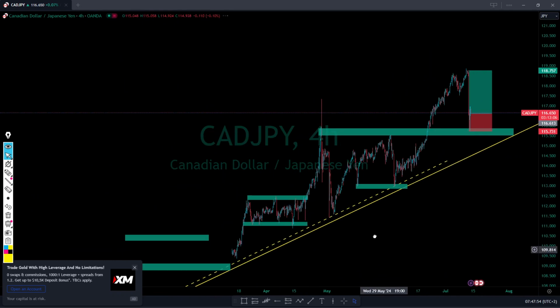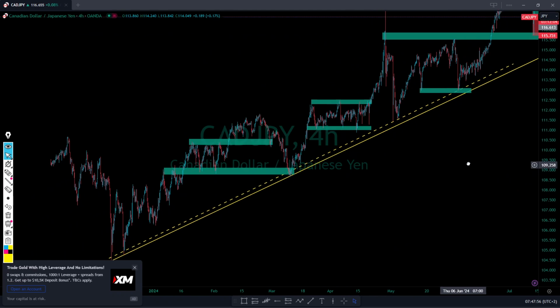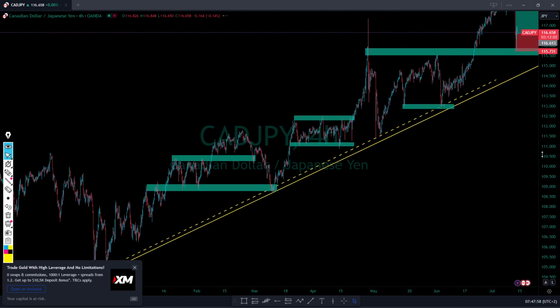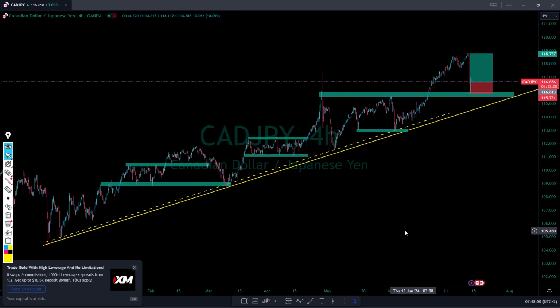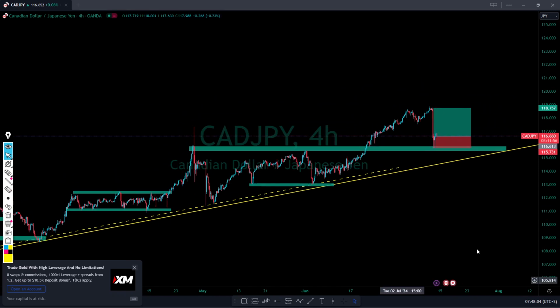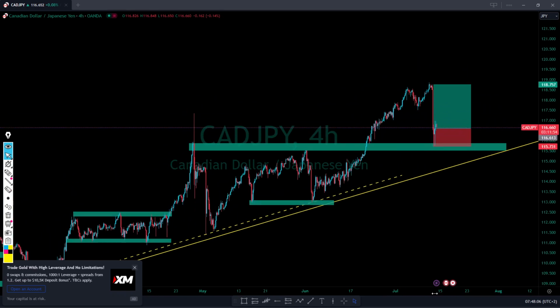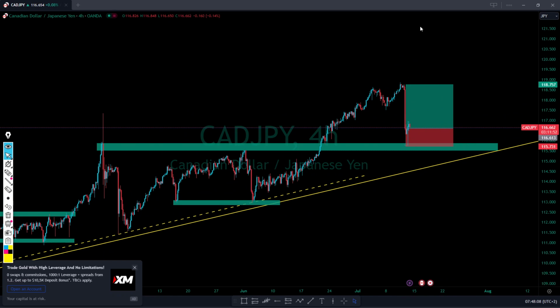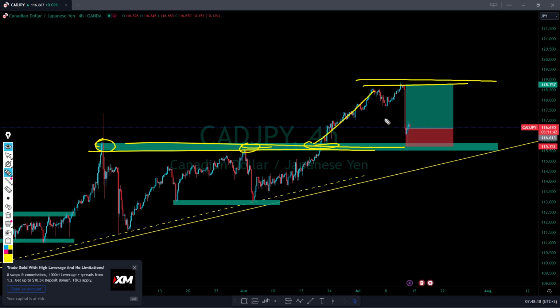So now we are on CAD JPY. What's really happening? We can see that the structure is actually on a very nice bullish move. We've been going up for quite some time. The market broke out of that resistance. You can see we had a very nice resistance for quite some time there. Then the market broke out. We can mark that area as a potential resistance.